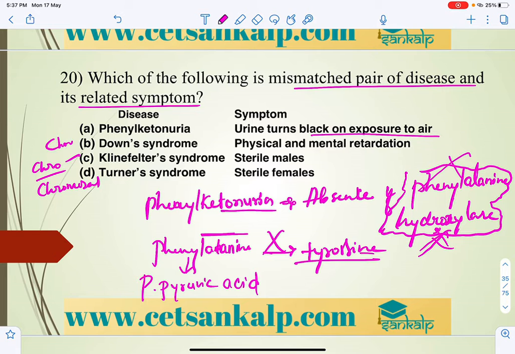The statement that urine turns black on exposure to air is wrong. Phenylalanine will be there in the blood and urine. It won't turn black.